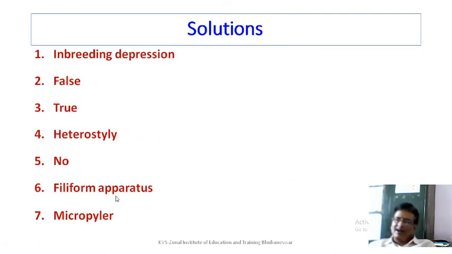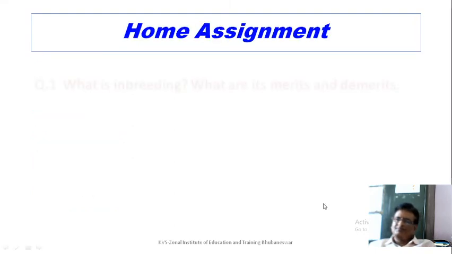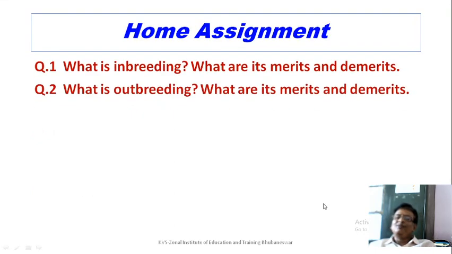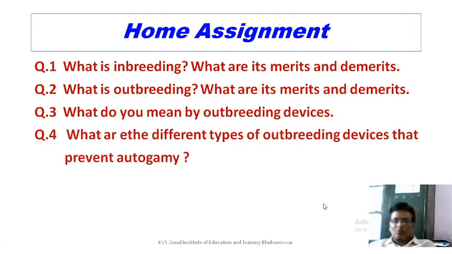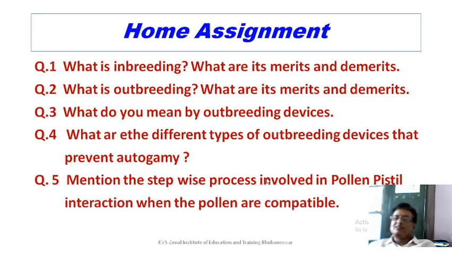And these are the answers. In case you have attempted, you can compare your answers. And this is a series of questions for you to attempt back at home. What is inbreeding? What are its merits and demerits? What is outbreeding? What are its merits and demerits? What do you mean by outbreeding device? What are the different types of outbreeding devices that prevent autogamy? Mention the stepwise process involved in pollen-pistil interaction when the pollen are compatible.